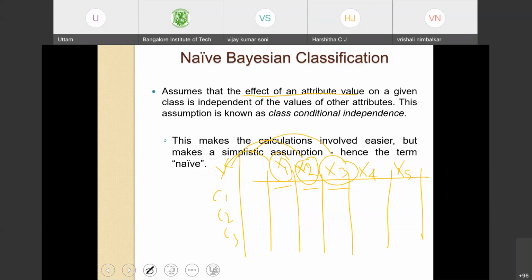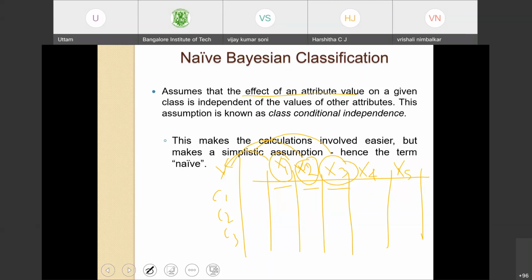It makes the entire calculation very simple, and therefore the term naive in Naive Bayesian classification. In reality x1, x2, x3 have some effect on one another, and it's difficult to use Bayes theorem as it is for classification, so we assume that x1, x2, x3 are all independent of each other.